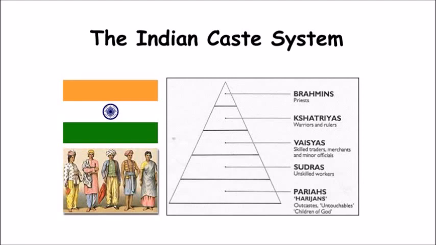The caste system features four main classes, or castes, ordered based on occupations. Below these four castes are the Dalits, members of India's lowest class. Rules guided interaction between the classes. For example, people from different castes were not allowed to eat together.